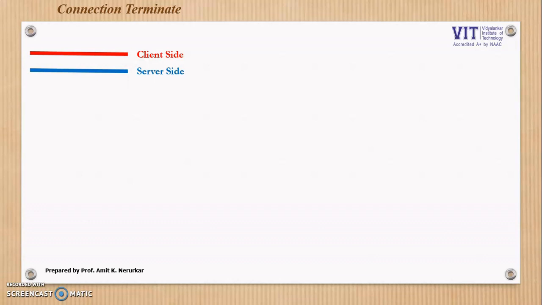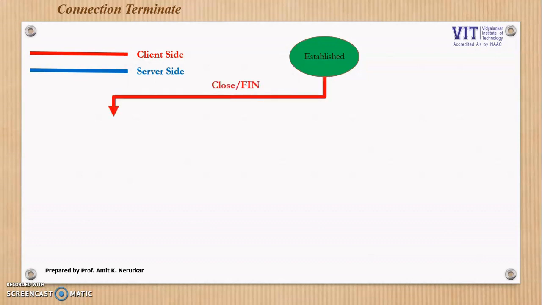Now, we assume the connection is established. And now the client needs to terminate the connection. So, in the input, client gets, say, close the connection. And for that, client sends FIN and goes in a FIN WAIT 1 state.